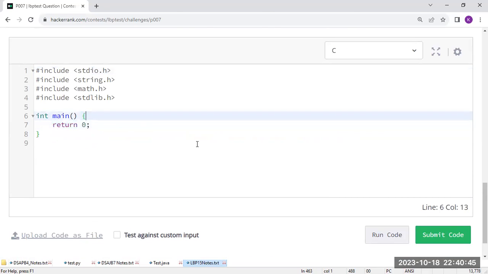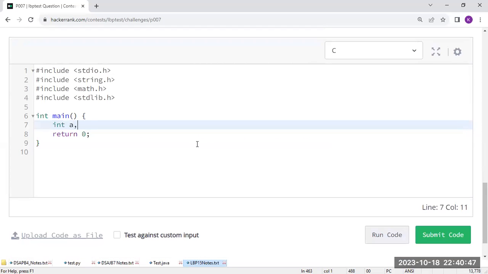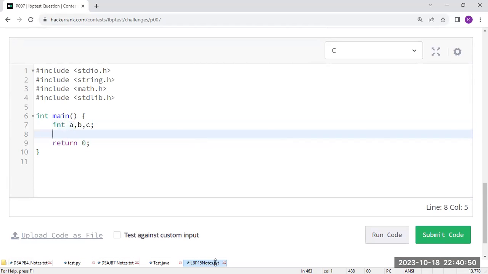So in C language, we are going to read three values, sir. Compulsorily you have to declare three variables, let them be A, B, and C. After that, we are going to read the value of A, the value of B, and the value of C. In the previous program, since we were working with a string, we used percentage s. Now we are working with integers, that's why we have to take percentage d.